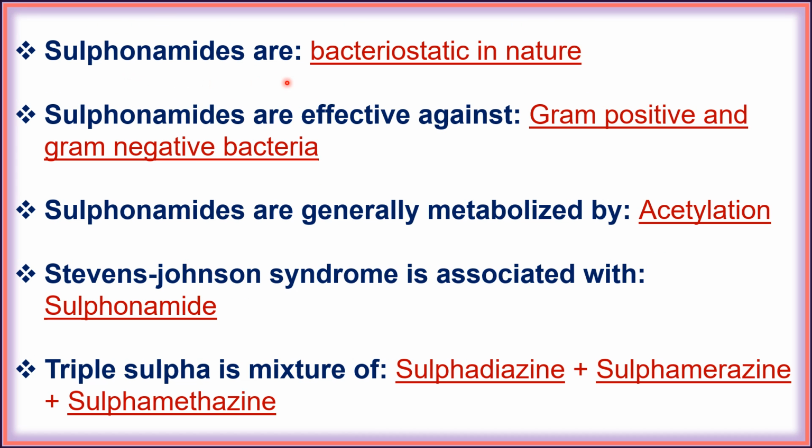Next, sulfonamides are bacteriostatic in nature. Next, sulfonamides are effective against gram-positive and gram-negative bacteria. Next, sulfonamides are generally metabolized by acetylation. Next, Stevens-Johnson syndrome is associated with sulfonamides. Next, triple sulfa is a mixture of sulfadiazine, sulfamerazine and sulfamethazine.